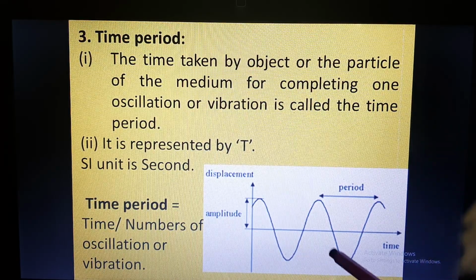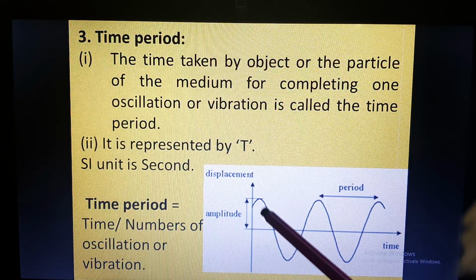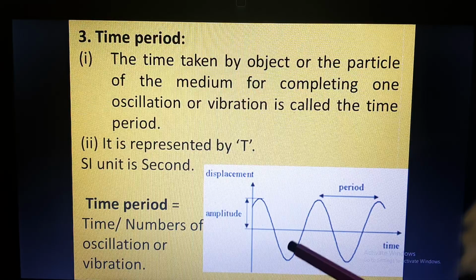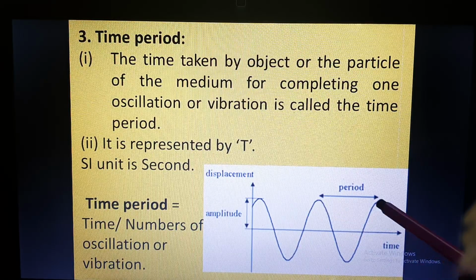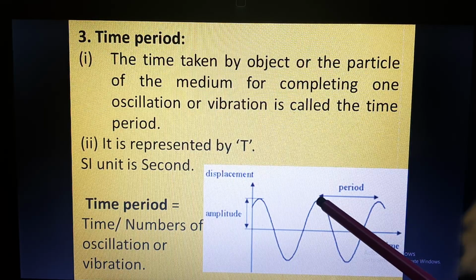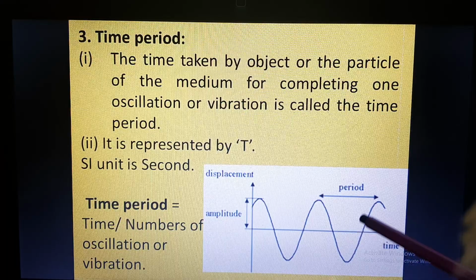In this wave structure you can see this is the maximum displacement, or amplitude. The number of vibrations per second will be the frequency, and this is the time period, because this is the time taken by the particle to go to and fro.